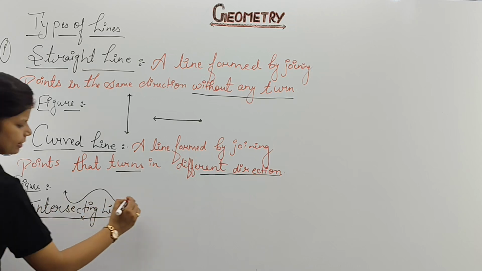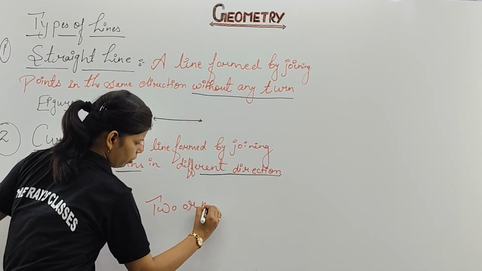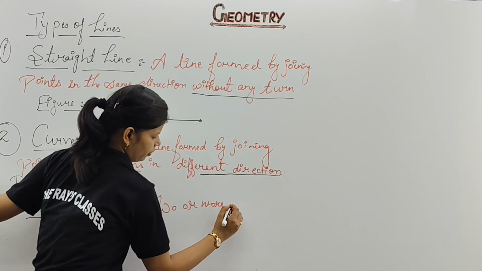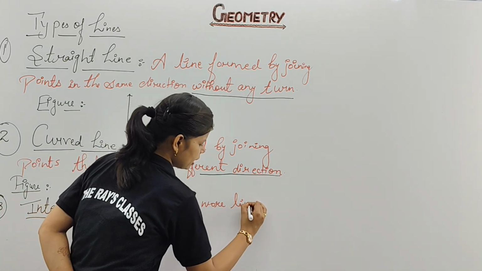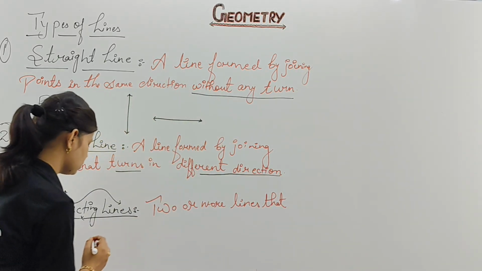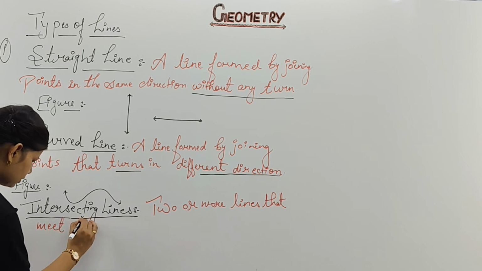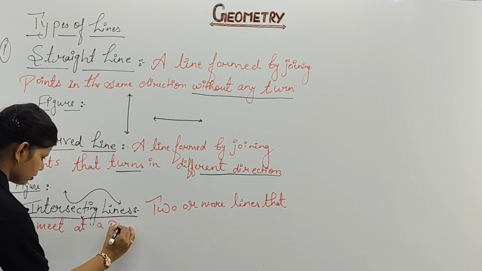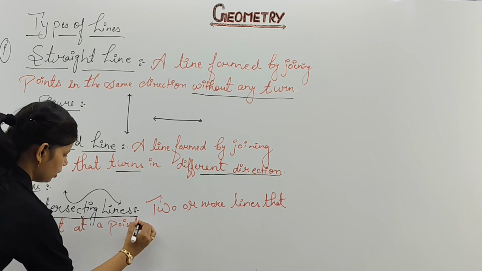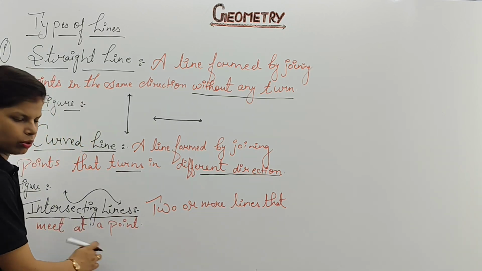Two or more lines that meet at a point. Meet at a point. Clear? Now I am going to draw. Please identify from here what two or more lines that meet at a point means.